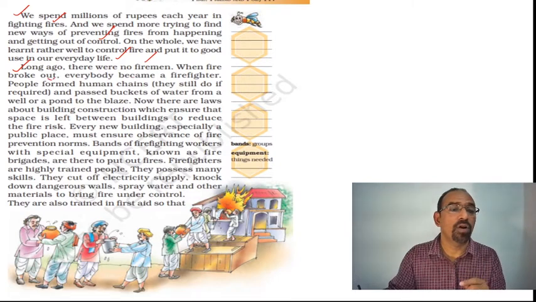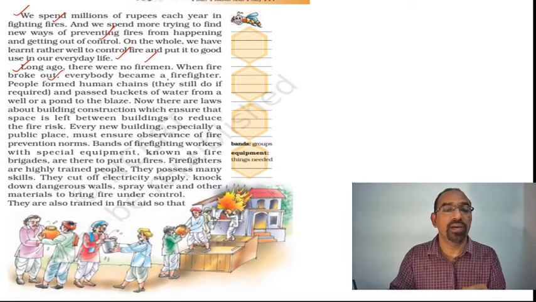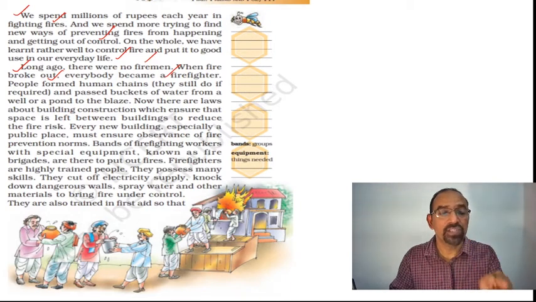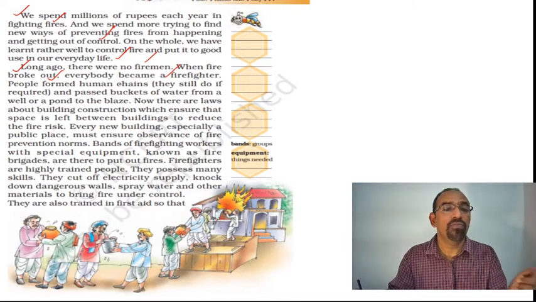When fire broke out, everybody became a firefighter. In early times, there were no firefighters or firemen to extinguish fire incidents. People formed human chains. They still do if required.